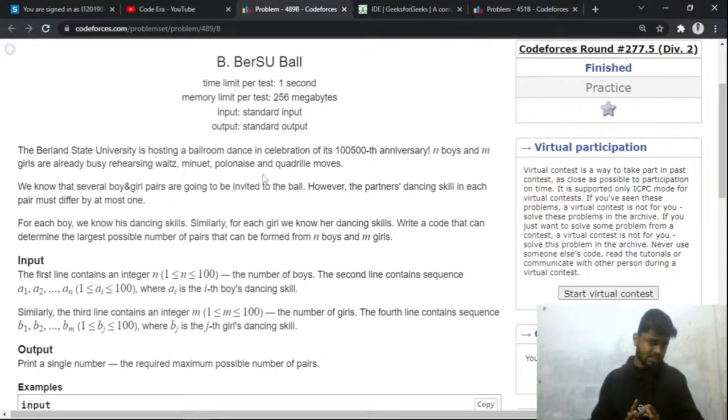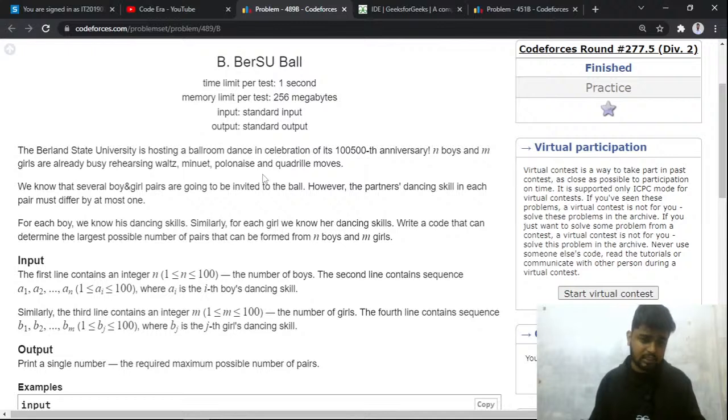So what this problem says is, you will be given some boys who will be having dancing skill, let's say A[i], and some girls who will be having dancing skills B[i], that is array B, and you have to find the maximum number of pairs that can be formed between a boy and girl. One boy and one girl can be part of only one pair, so obviously if he's dancing with one girl, he cannot dance with another girl, right? So that is what it says.